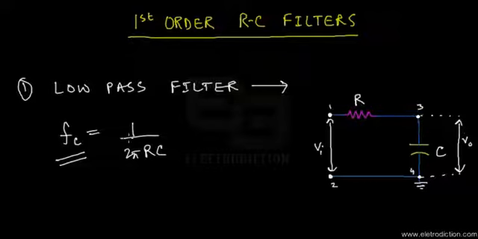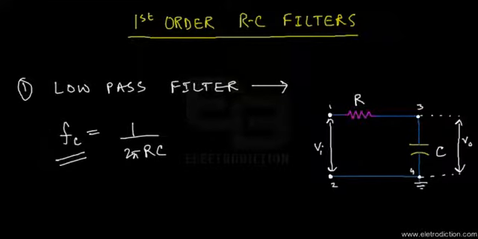But those that are above the cutoff frequency won't be allowed to be output across the capacitor. That's quite interesting. This circuit only lets output those signals with frequencies below the cutoff frequency. Let's study this in a little detail.